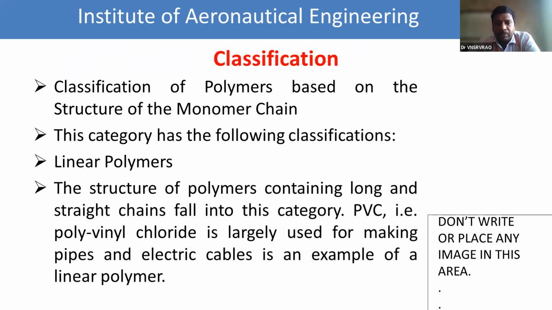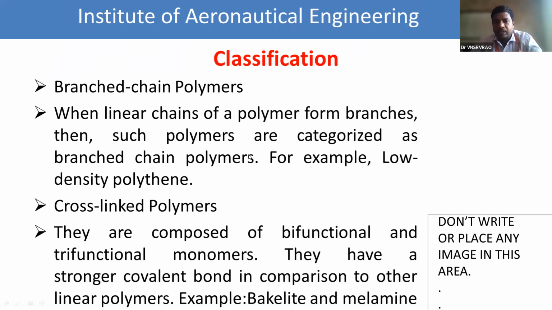There are mainly 3 types of chains: linear chain polymers, branched chain polymers, and cross-linked chain polymers. Out of the 3, cross-linked chain polymers are the most stable because the covalent bond between the monomers is the strongest. That means it satisfies the tetravalency of carbon, linked with a total of 4 bonds.